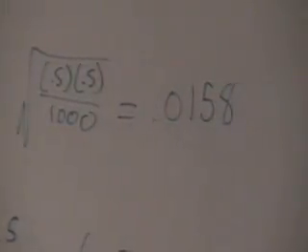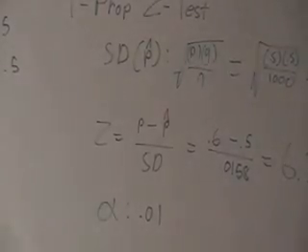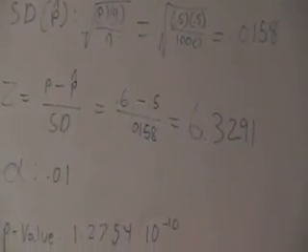So first of all, we need to find the standard deviation. For that, we'll multiply the probability of success with the probability of failure over n and square root the whole thing. That will give us 0.0158. After this, we'll find out the z-score, which is p hat minus p over the standard deviation, which is 0.6 minus 0.5 over 0.0158, which gives us a z-score of 6.3291.